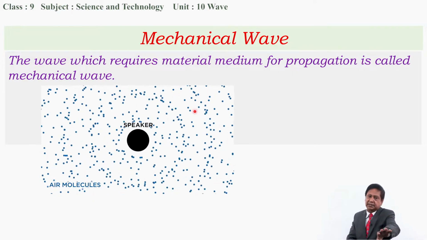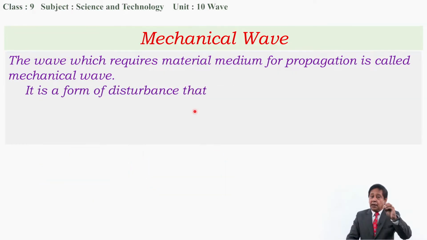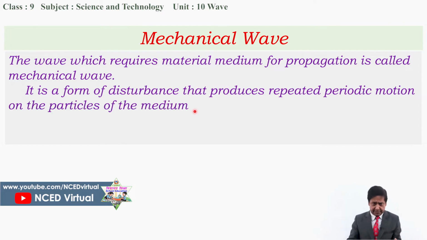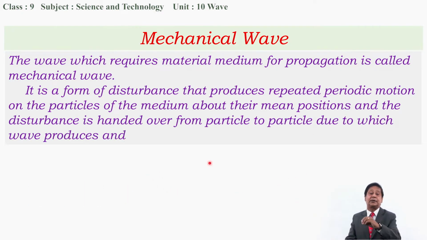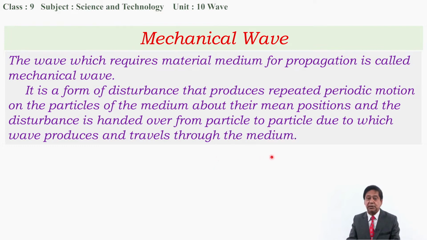And we can describe this shortly this way. It is a form of disturbance that produces repeated periodic motion on the particles of the medium about their mean positions, and the disturbance is handed over from particle to particle, due to which the wave is produced and travels through the medium. This is the mechanical wave. We were taught a little in the previous class also.